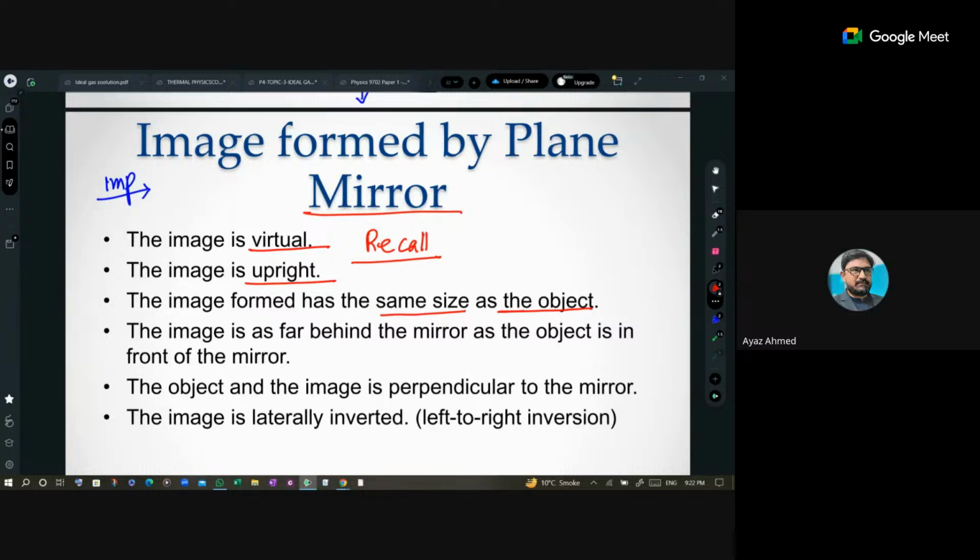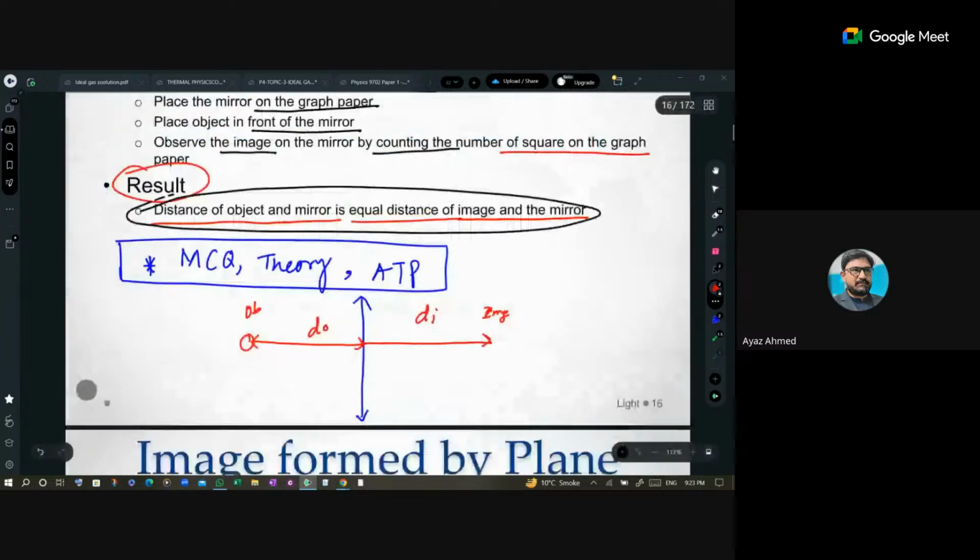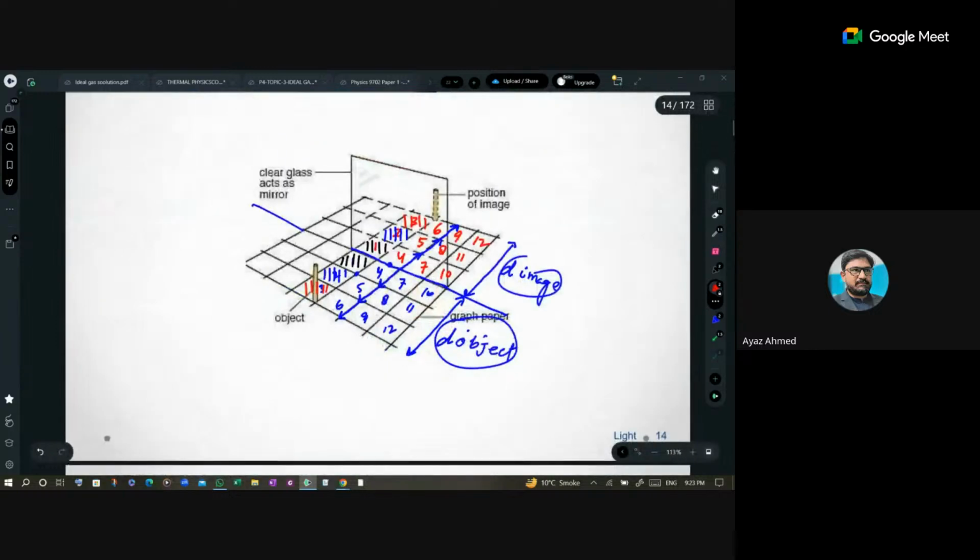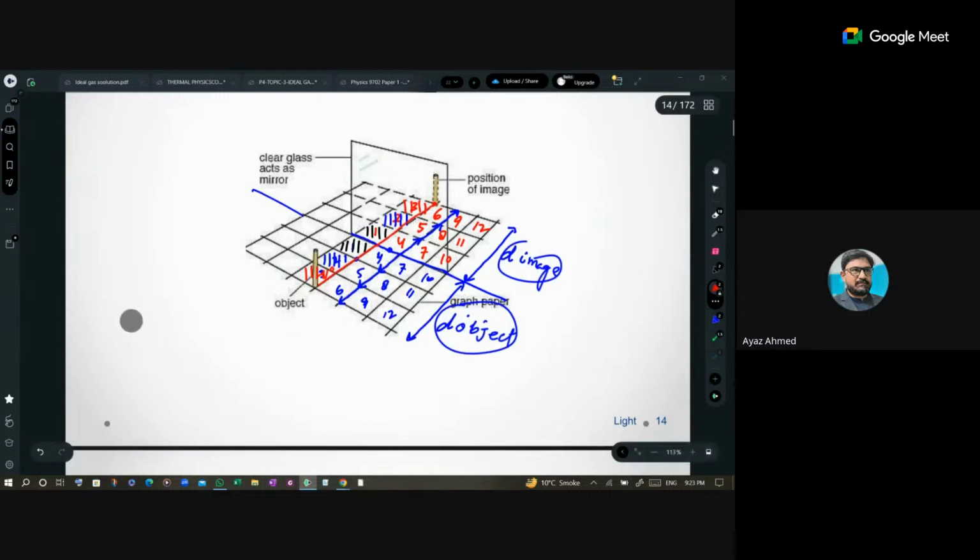The image is as far behind the mirror as the object is in front of the mirror. This is what we discussed right now. The distance of the object from the mirror will be the same as the distance of the image from the mirror. Then the object and image are perpendicular to the mirror. It's very important. Perpendicular to the mirror means, go back to this point. This is the mirror. So if the object is over here, isn't it at 90 degrees to the mirror? And the image is also at 90 degrees to the mirror. So they would be perpendicular to the mirror. Okay.